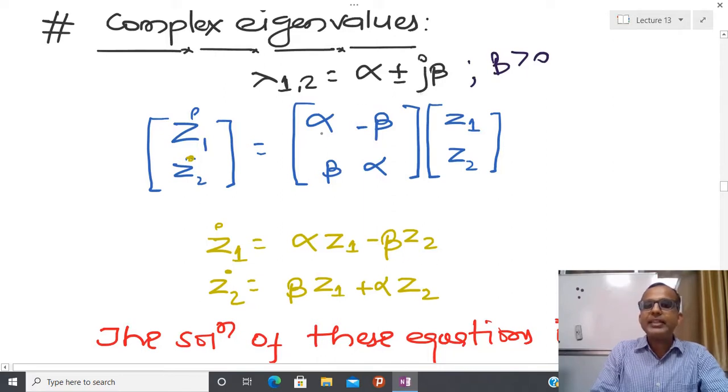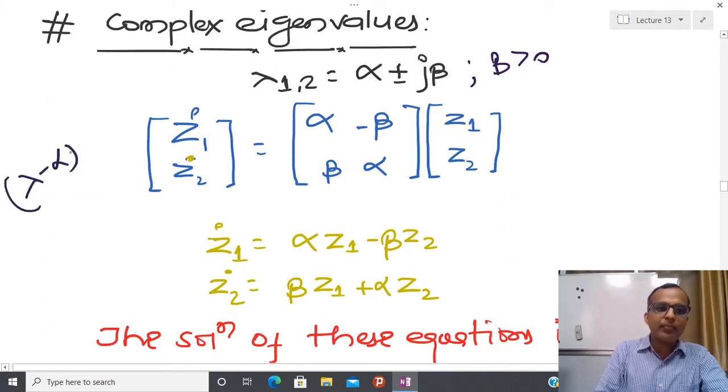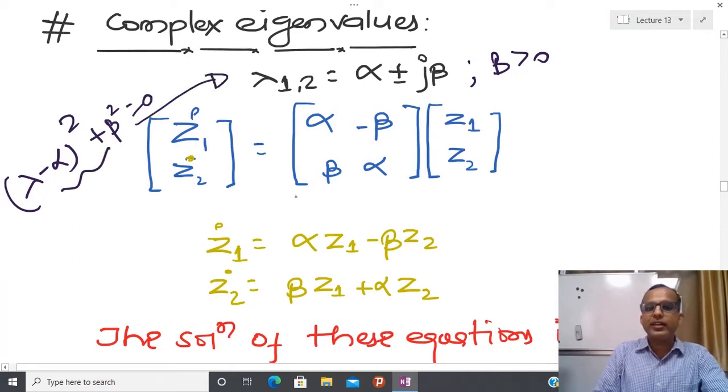So I can represent this complex eigenvalue like this, and this is pretty obvious, because if I represent it like this, then I have lambda plus alpha squared plus beta squared equal to 0, and if you solve this characteristic equation, you get this kind of eigenvalue.